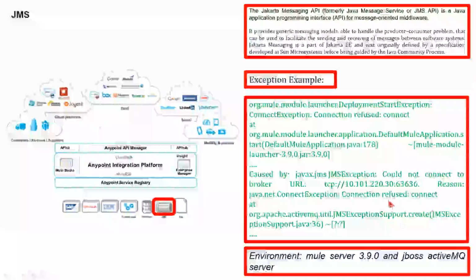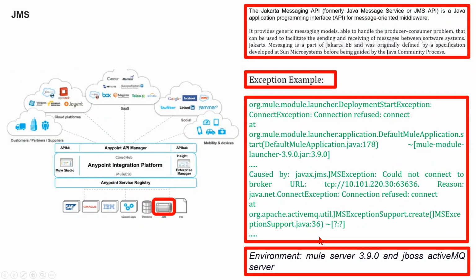As an exception example, we can consider this one that occurred in an environment with Mule server 3.9.0 and JBoss ActiveMQ server. org.mule.module.launcher.DeploymentStartException: ConnectException: Connection refused: connect, at org.mule.module.launcher.application.DefaultMuleApplication.start, caused by JMS exception, caused by javax.jms.JMSException: Could not connect to broker URL, reason: java.net.ConnectException: Connection refused: connect, etc.